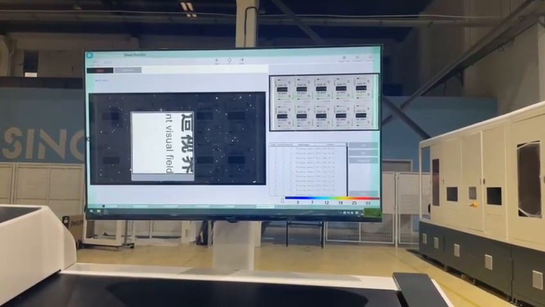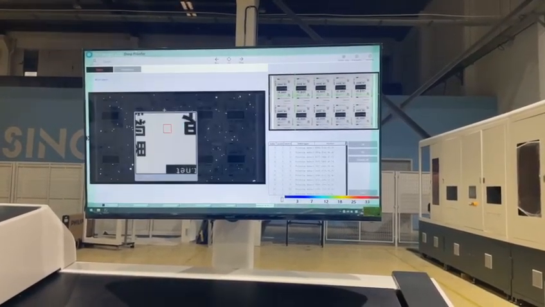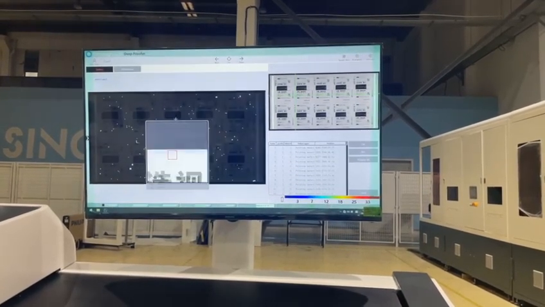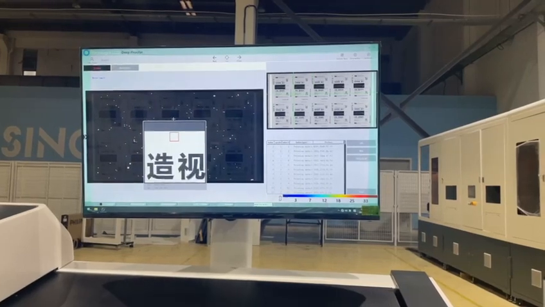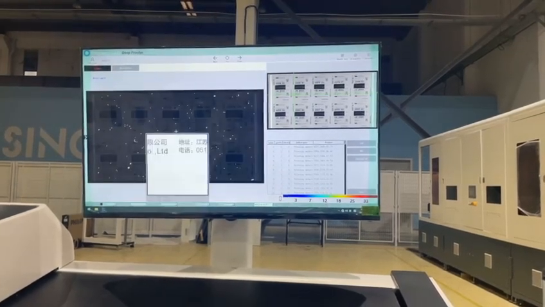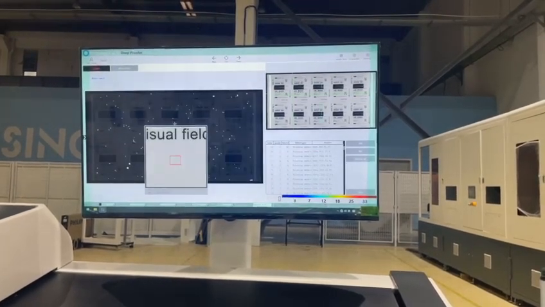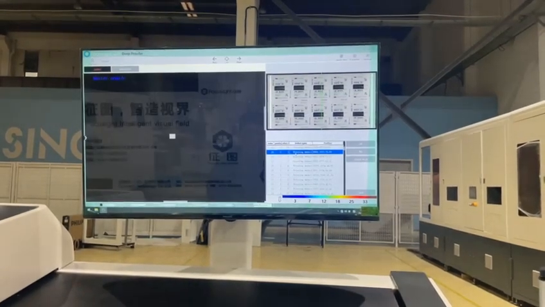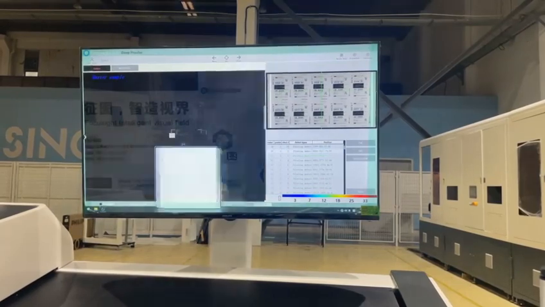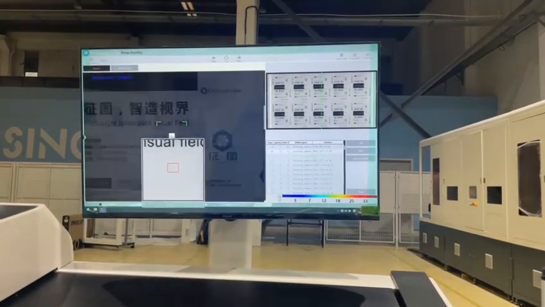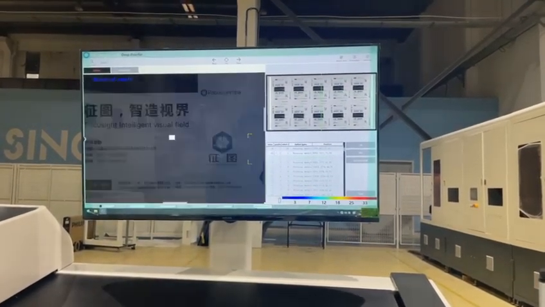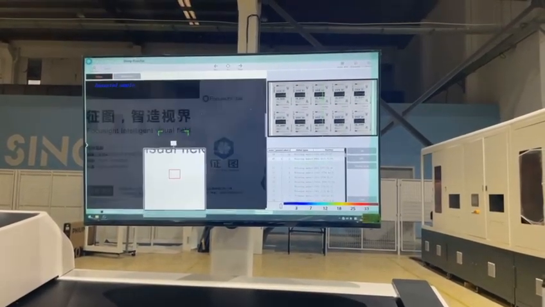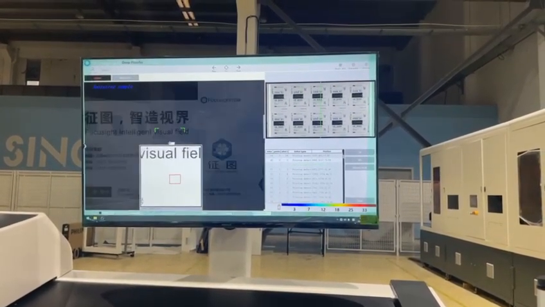And maybe if you think some defects are good, like this defect, you can double click. The marked red means it's defect. If you double click again, it turns green, which means good, and in the report it will mark with good.